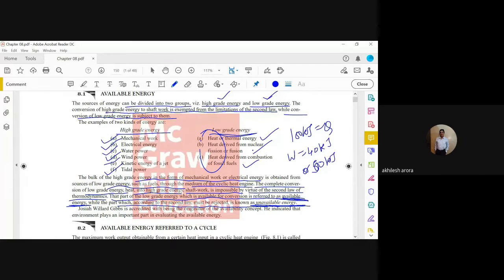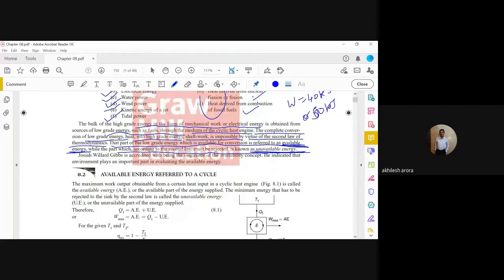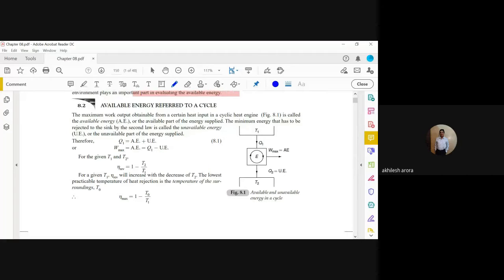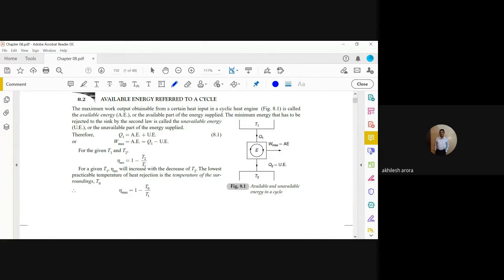Okay. So let us see the next topic. Available energy referred to a cycle. You can see it here. There are two reservoirs. One is at T1, the other is at T2. T1 is basically greater than T2. In between, we have a heat engine E. To heat engine E, we are supplying Q1 amount of the energy, whereas we are rejecting Q2 amount of the energy to the low temperature reservoir. And in between, we are getting a certain amount of work.